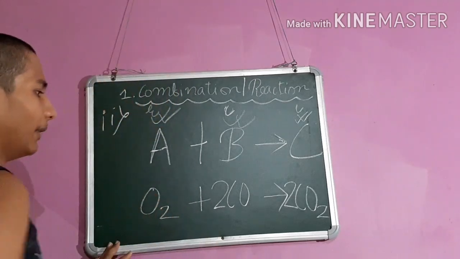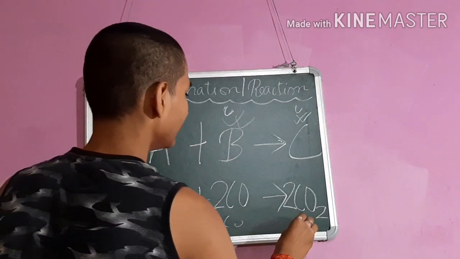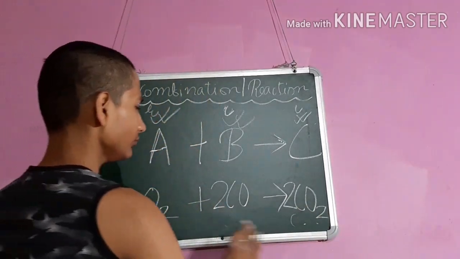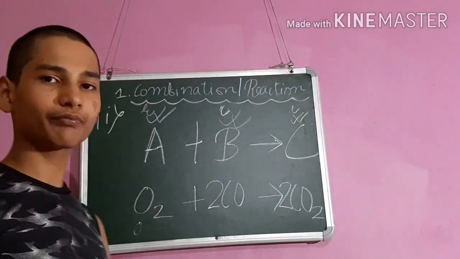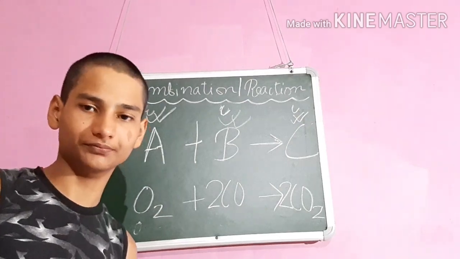Now this is balanced. This is oxygen, this is carbon monoxide, and this is carbon dioxide. This is the second property of combination reaction. Now we move on to the third property of combination reaction.